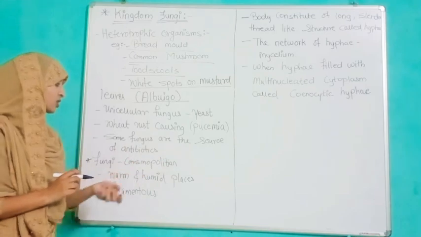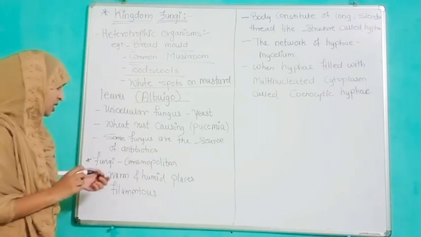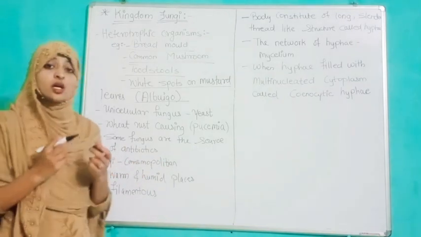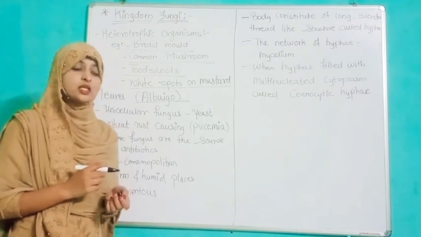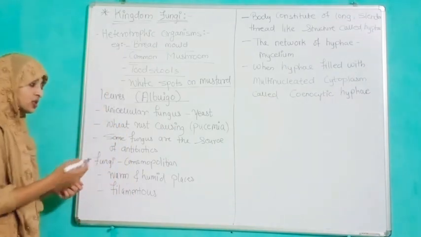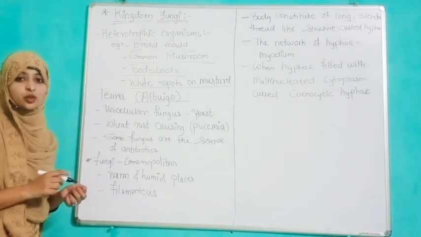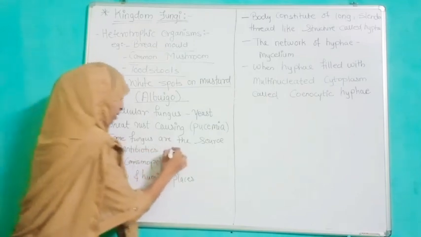Some fungi are a source of antibiotics, means they have given us a huge example, Penicillium. Some fungi are the source of antibiotics. The first antibiotic we got is from Penicillium.